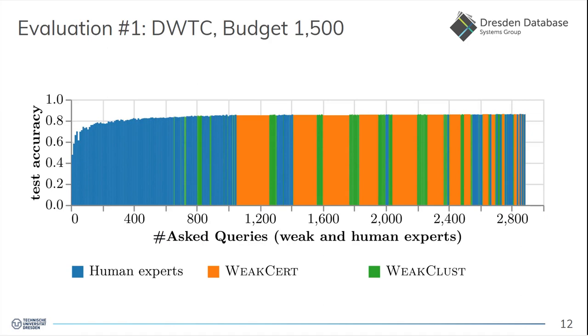The results for one dataset in detail. Blue means that the labels were generated by the human expert. Orange and green means that the labels are coming from weak supervision. And you can see, after around 1,000 labels, almost all labels can be generated automatically by the weak supervision, but sometimes some samples still need to be labeled by the user, because otherwise the accuracy could drop too far because of the problem of overfitting. So you can see that almost all samples can be generated automatically.